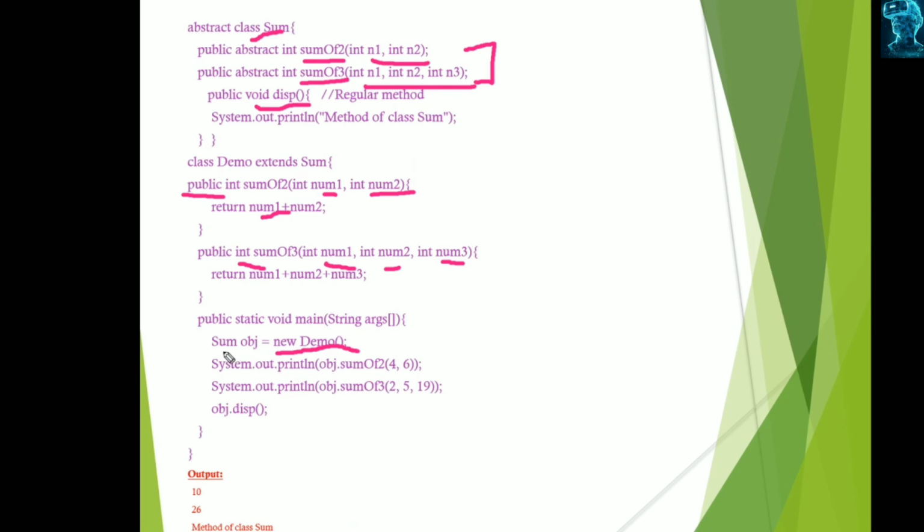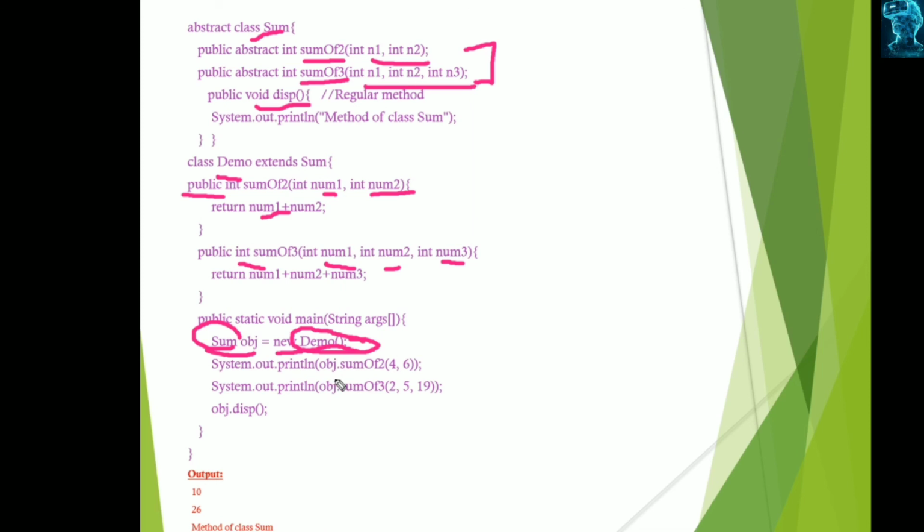The abstract class cannot be directly instantiated with new, so for that we use the subclass of this class. Sum's subclass is the Demo class. Here we are using new Demo.